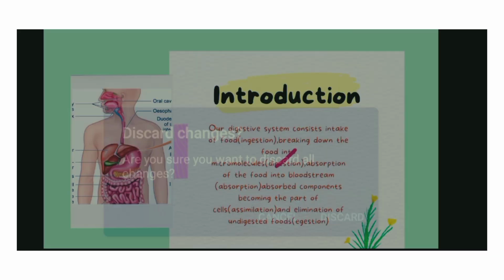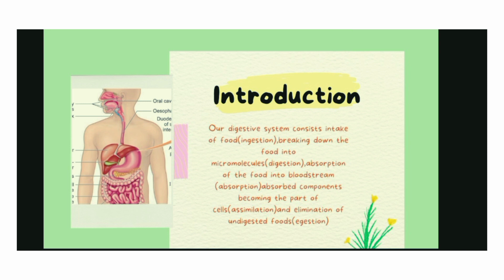Then absorption of the food. That means after breaking down the food into tiny particles, it's time to absorb the food into the bloodstream. This step is called absorption.